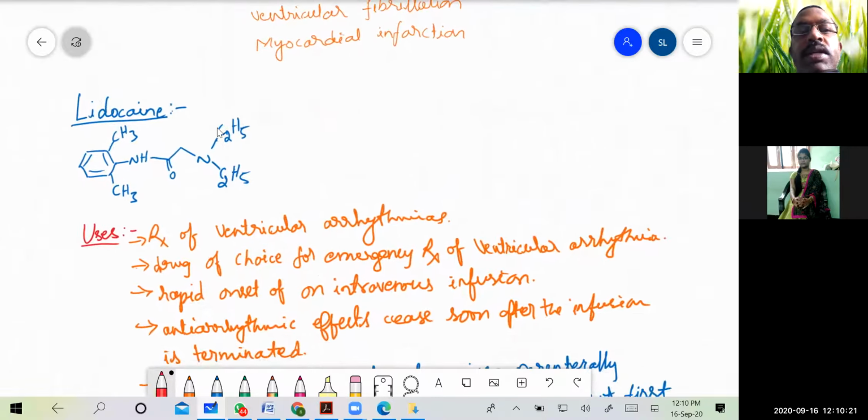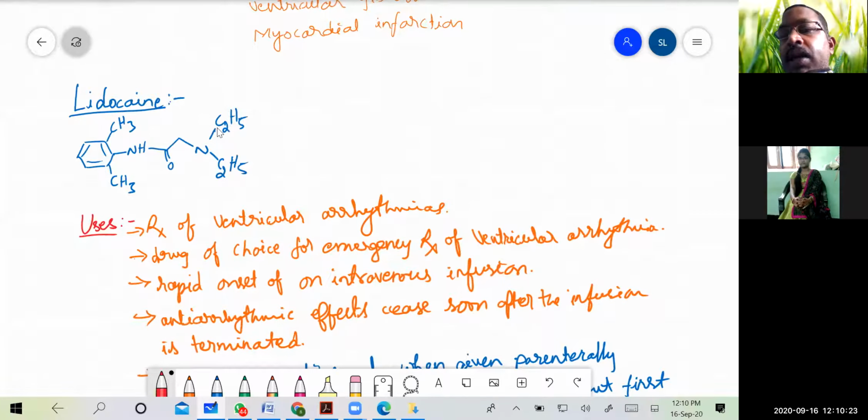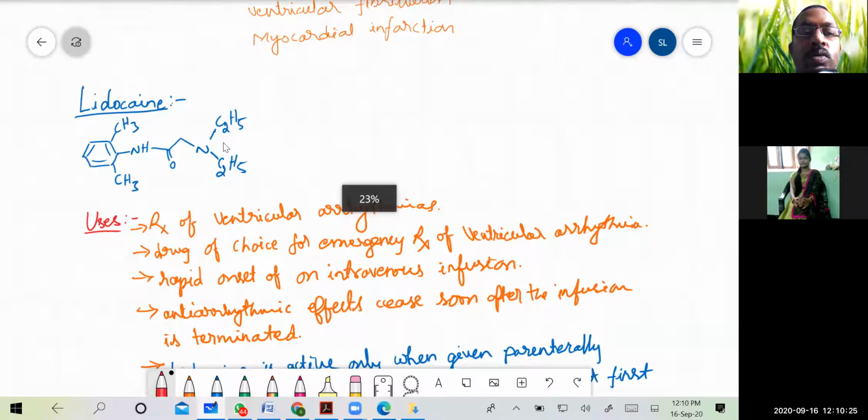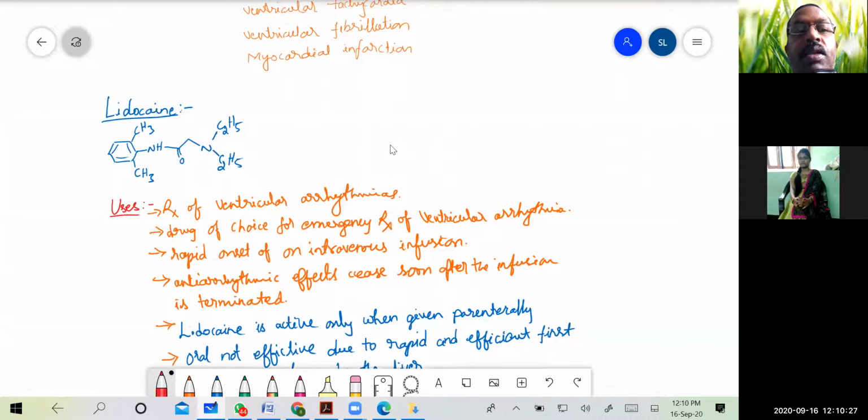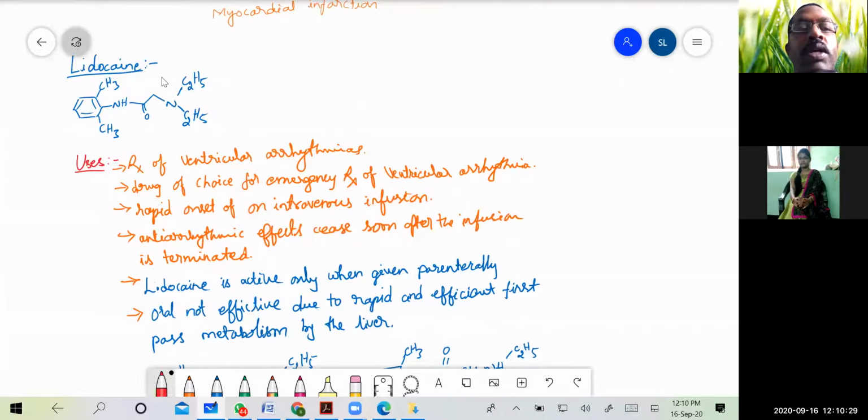Then coming to the next antiarrhythmic agent, this is lidocaine, the structure of lidocaine. This lidocaine is used in the treatment of ventricular arrhythmias, as is mexiletine. It is the drug of choice for emergency treatment of ventricular arrhythmias, with rapid onset of action on intravenous infusion.